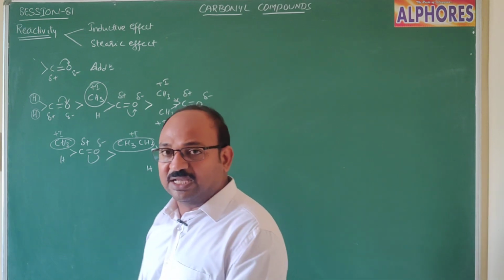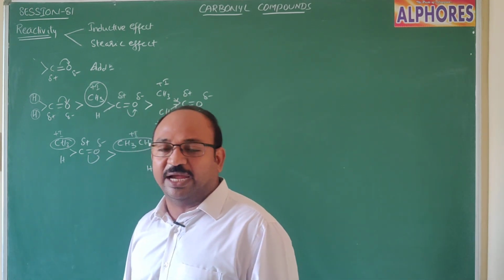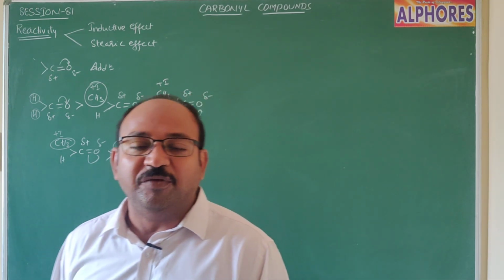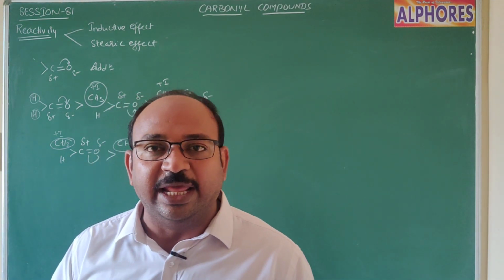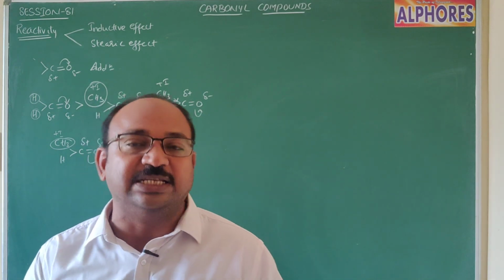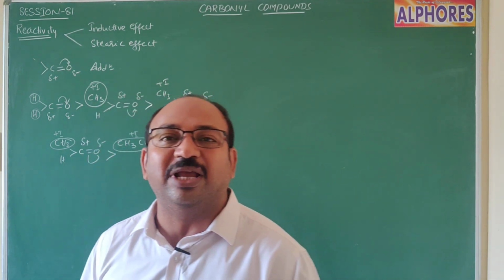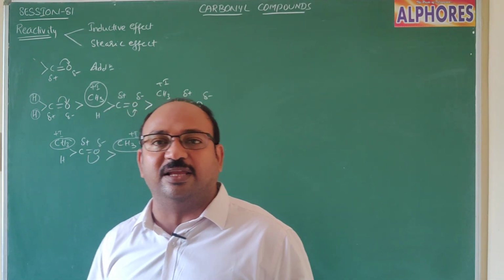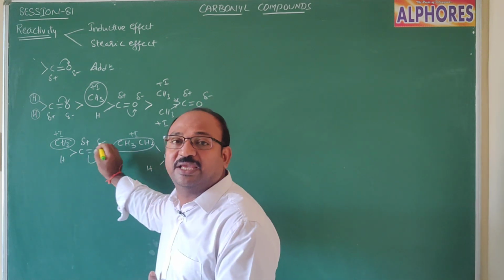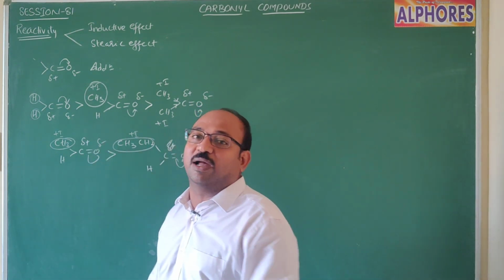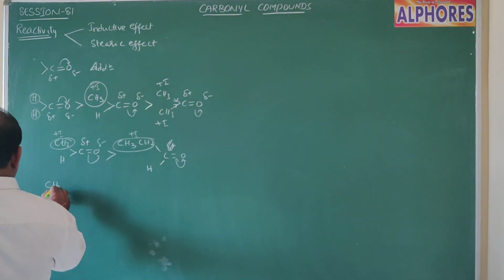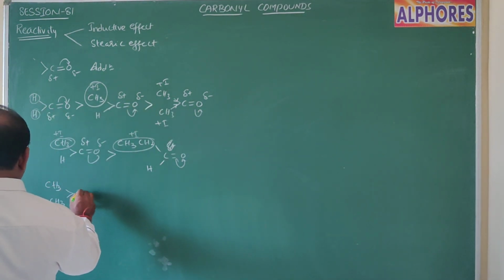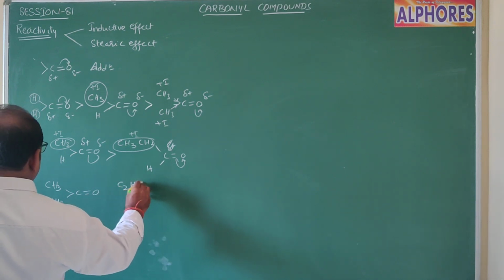That means in case of aldehydes or ketones, whatever it may be, with increase in the number of carbon atoms of the alkyl group, the plus I nature, meaning electron releasing tendency, increases. Because the electron releasing nature increases, the positive charge will be more compensated. Now let us consider ketones: dimethyl ketone and diethyl ketone.